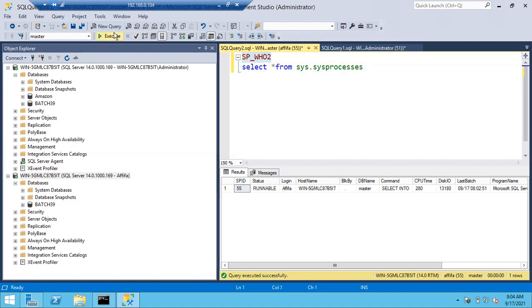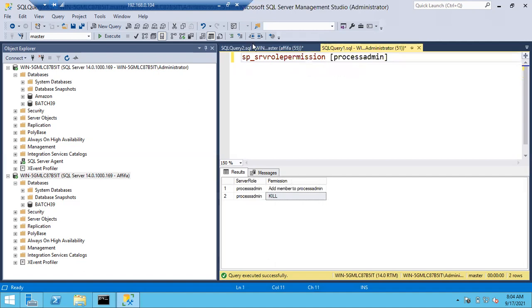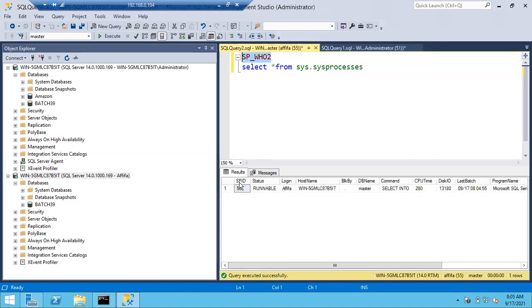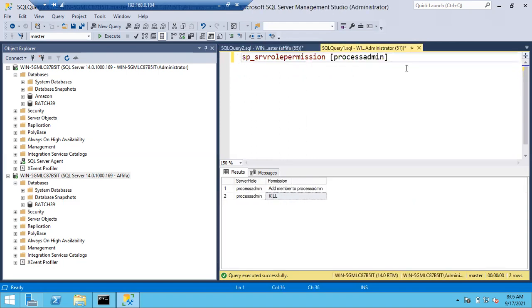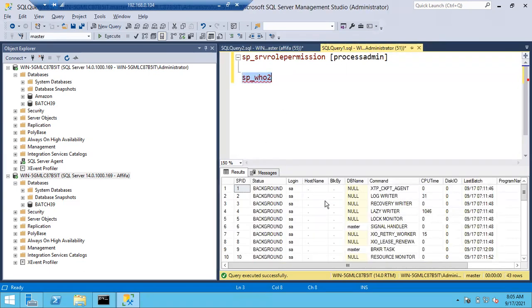Okay, if you execute this one, see here, let me go with this one. Okay, here you can see. So what is the session ID? What is the status of the session? Runnable, running, sleeping, suspended. Let me execute sp_who2 here. You can see different statuses. Okay, this is my administrator connection, so I can see all the sessions. Administrator is there. You can see here administrator.